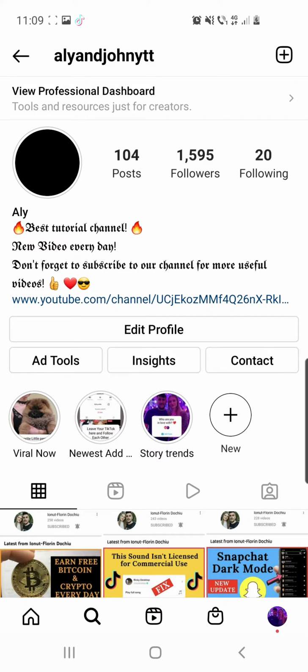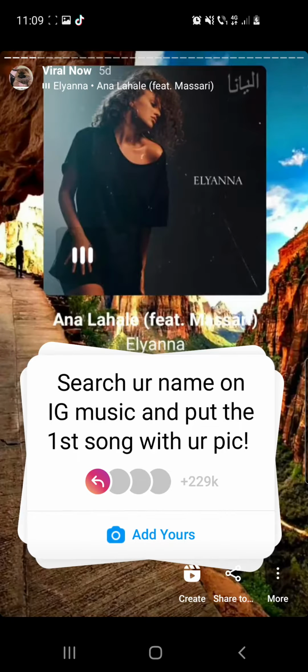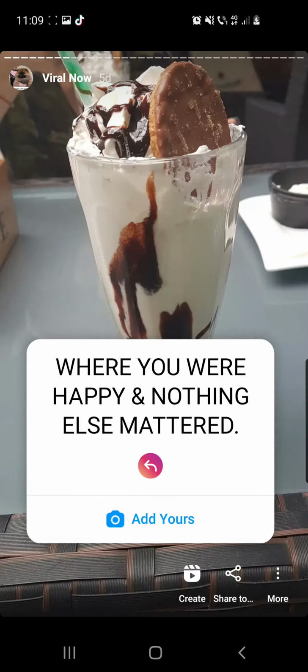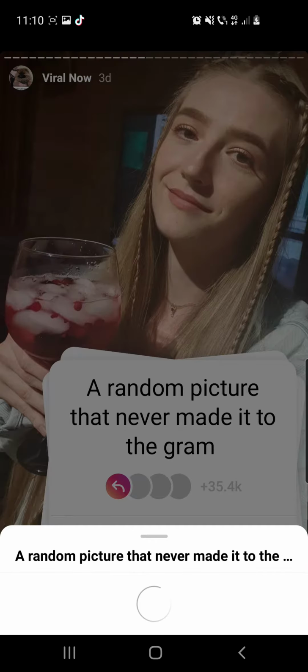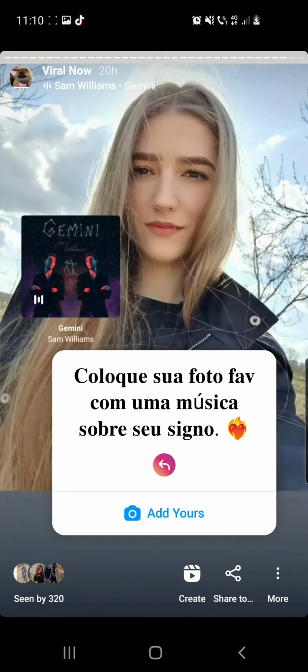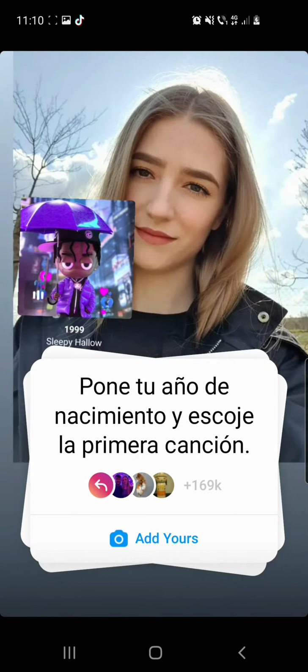And from this page, you have to go to viral now at highlights. Don't go to my story because that will expire in just a few hours, and it's better to go to highlights. So click until you find the desired sticker, and here as you can see I only have viral stickers and you can check these too. So there we have it, it's the last one.